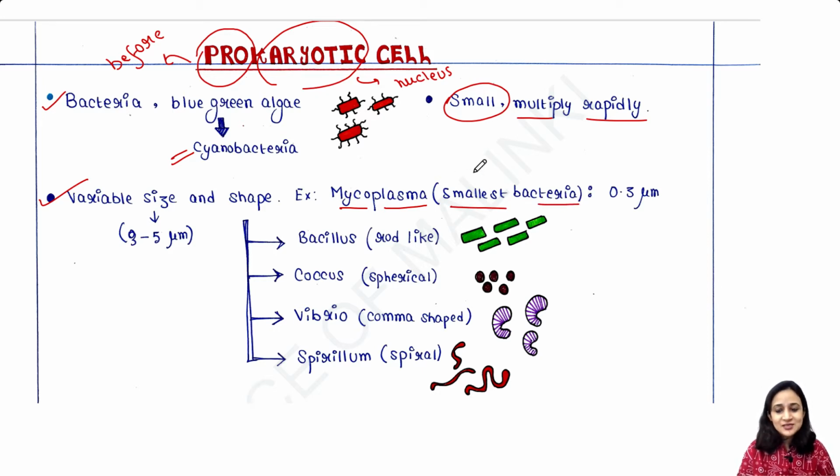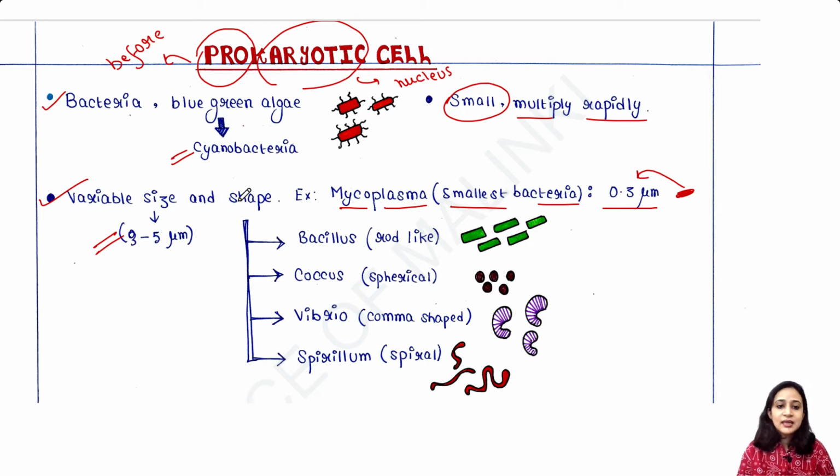This mycoplasma is only 0.3 micrometer in length, whereas there are other bacteria whose size are like 3 to 5 micrometer. So they are between 3 to 5 micrometer length.